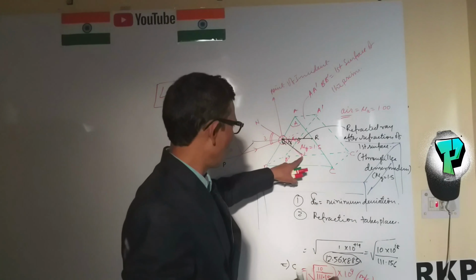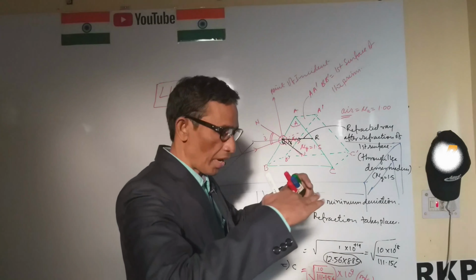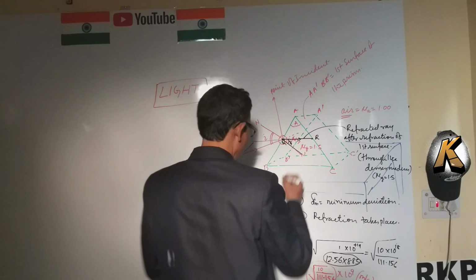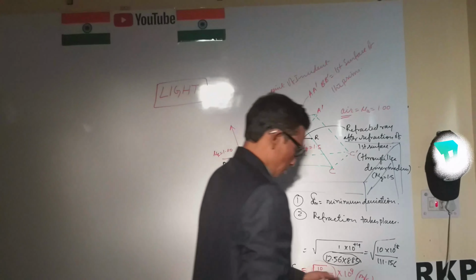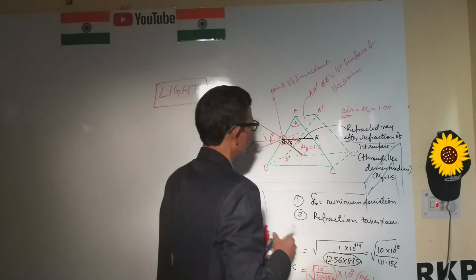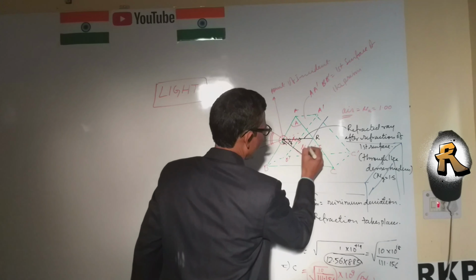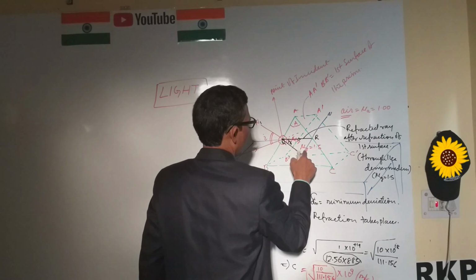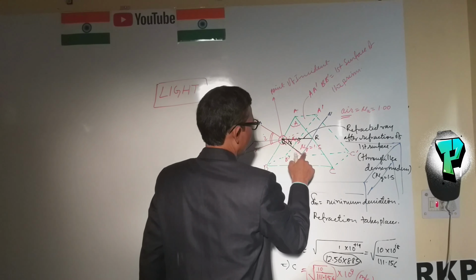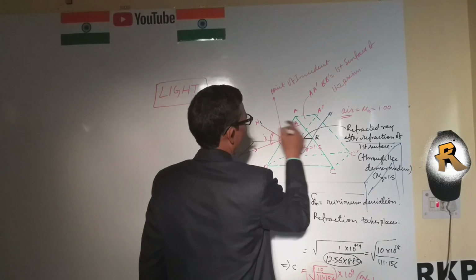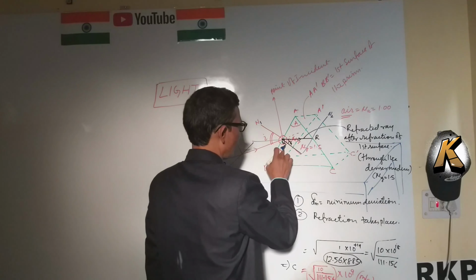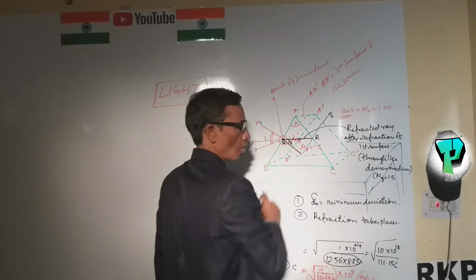There is no role for the base in refraction. Here we also draw the normal. This is N1, and this is N2. N1 is the normal to the first surface, N2 the normal to the second surface.